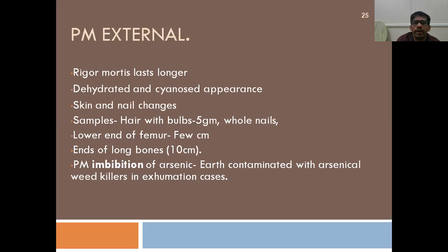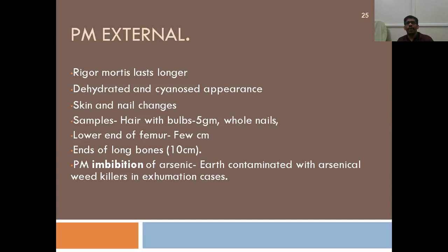Next, coming to the postmortem findings. When you are doing an autopsy on a person who is poisoned by arsenic, what are the things that you expect during postmortem examination? So rigor mortis actually lasts for longer. So the person will have longer periods of rigor mortis. You know this rule of 12. So here it may be 24 hours, where the person will have rigor mortis staying for 24 hours. And the person will be dehydrated and cyanosed in appearance, and skin and nail changes will be present. Okay, that we have already discussed.